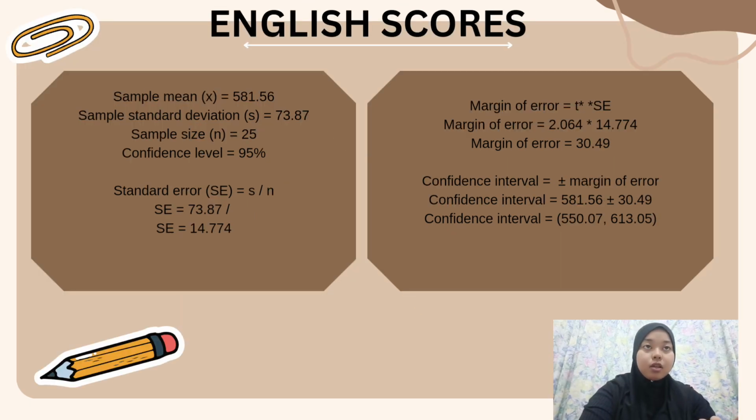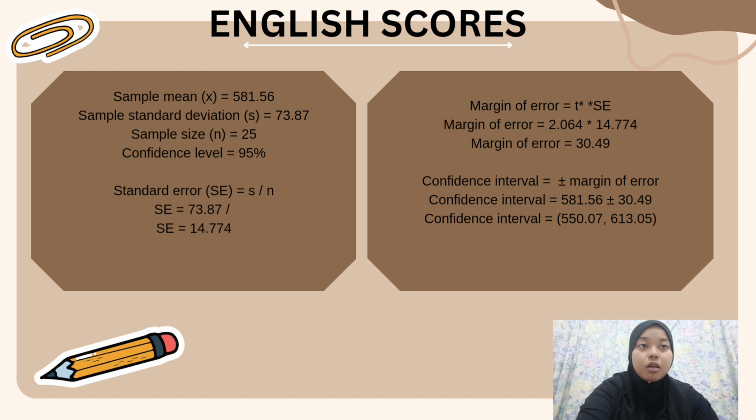Question number 5, the confidence interval for the math score and English. First, the math score. The critical value for a 95% confidence level with 24 degrees of freedom is approximately 2.064, and we get 24.935. As the result, with a 95% confidence level, the confidence interval for the math score is roughly 587.14 and 637.74.